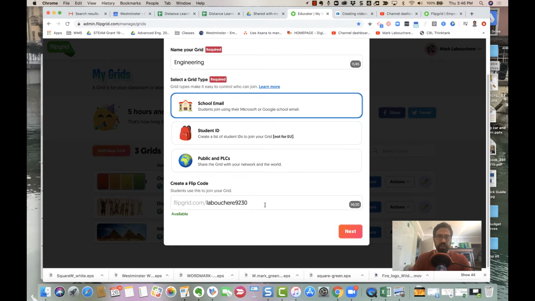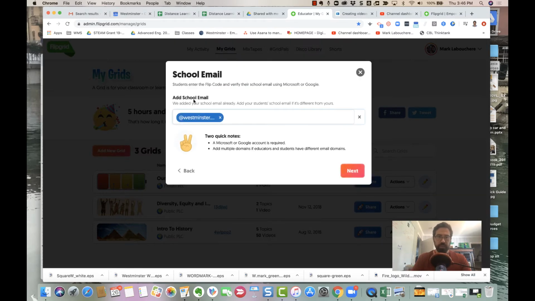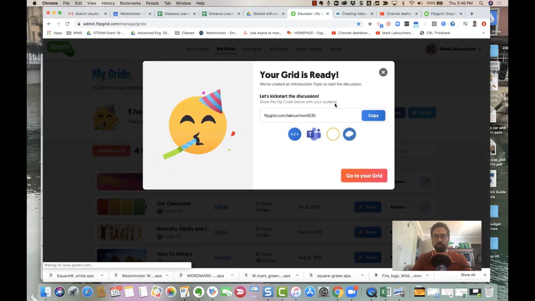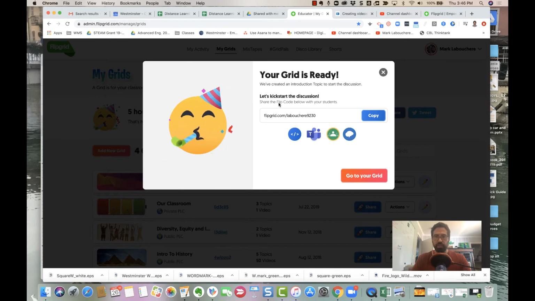Down here you see that when I do this, it's going to create my FlipGrid code for that particular grid for the students. So let's hit next. I'll add a school email. I already have my Westminster account in there, and then I can hit next, and it should be fine. There we go. Great. My grid is ready. All right, let's start the discussion.